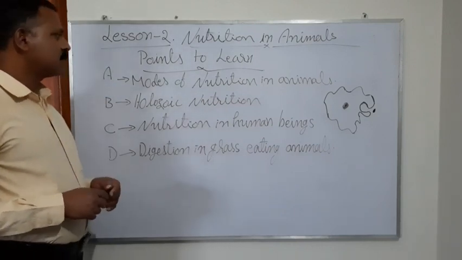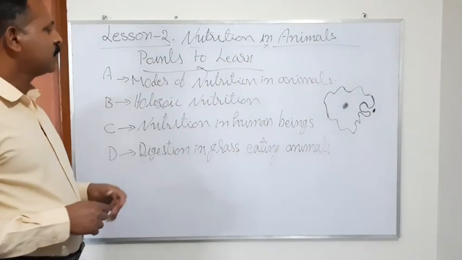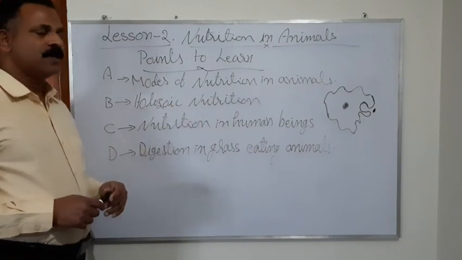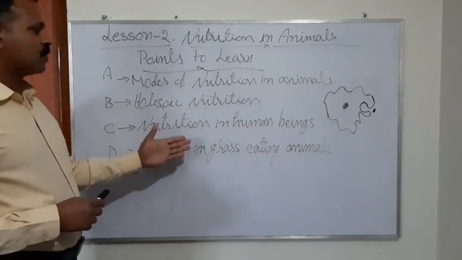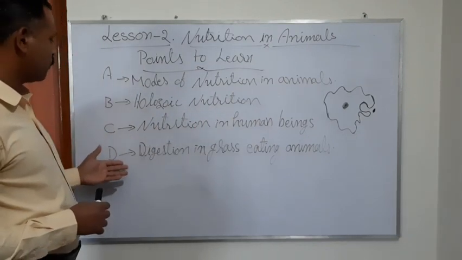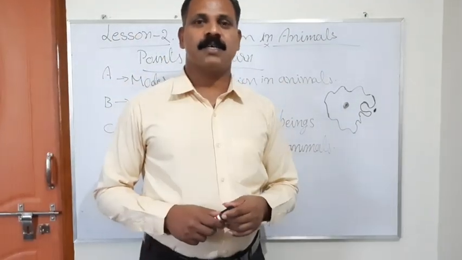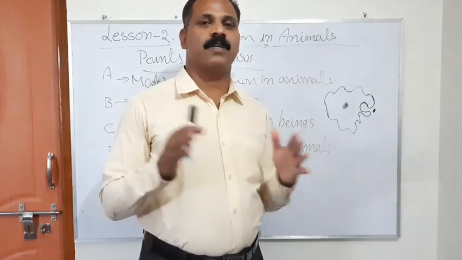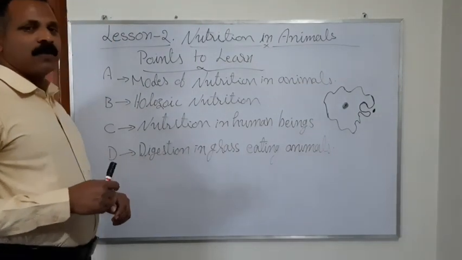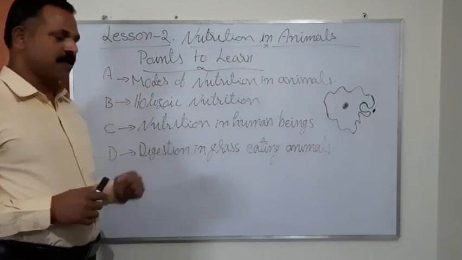The first point is the different modes of nutrition that animals conduct. Second, we will study holozoic nutrition. Third, we will study nutrition in human beings. And fourth, digestion in grass-eating animals. These are the main topics we are going to discuss in this chapter. Now I bring your attention to each point. We will study each point in detail.